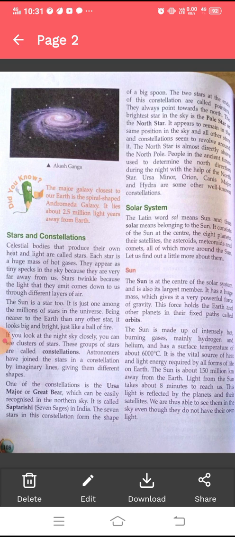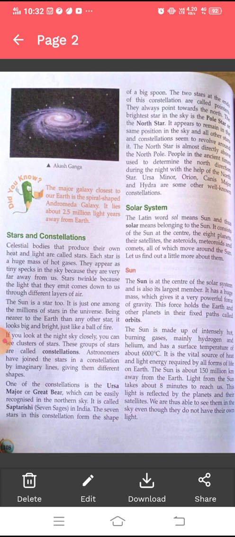Stars and constellations. Celestial bodies that produce their own heat and light are called stars. Each star is a huge mass of hot gases. They appear as tiny specks in the sky because they are very far away from us. Stars twinkle because the light they emit comes down to us through different layers of air. The sun is a star too. It is just one among the millions of stars in the universe. Being nearer to the earth than any other star, it looks big and bright just like a ball of fire.